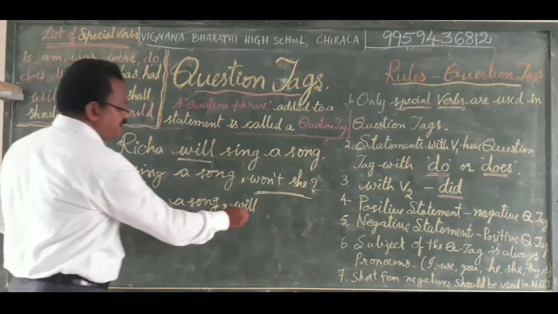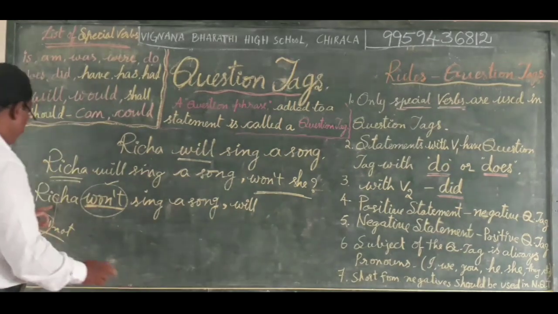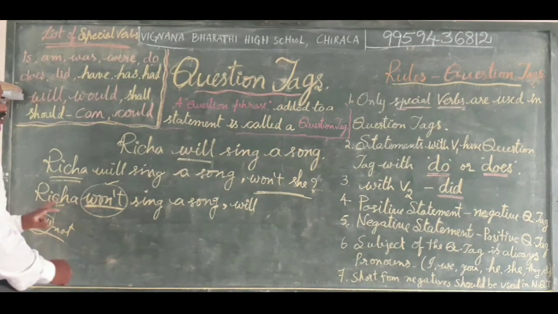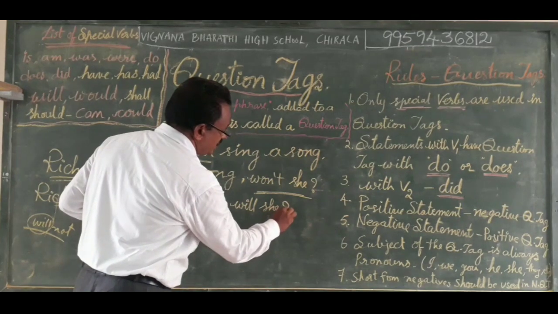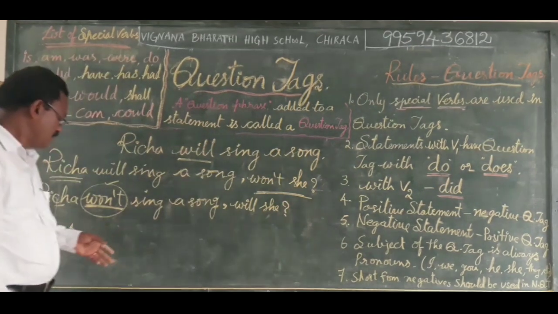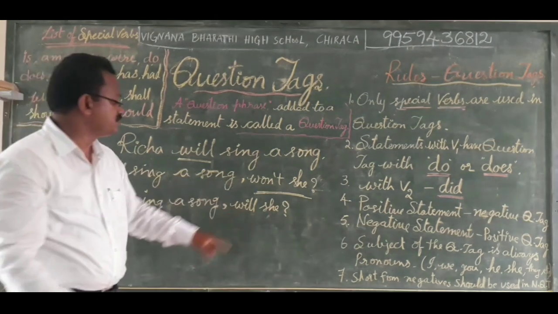That is why we write only a positive question tag here. Will. Instead of Richa, we have to write she. Will she? Question mark. This is the statement with a question tag. Negative statement, positive question tag.